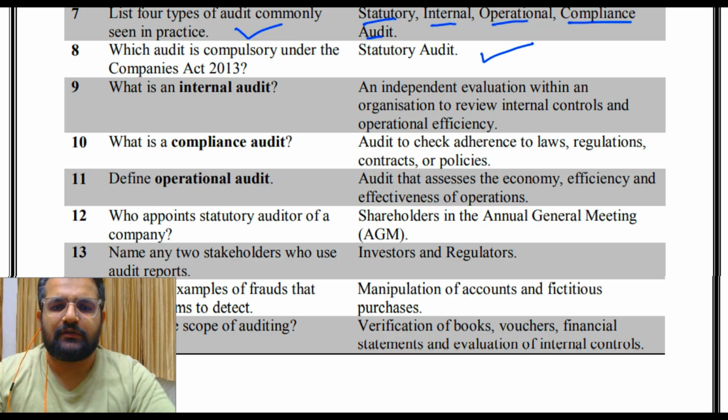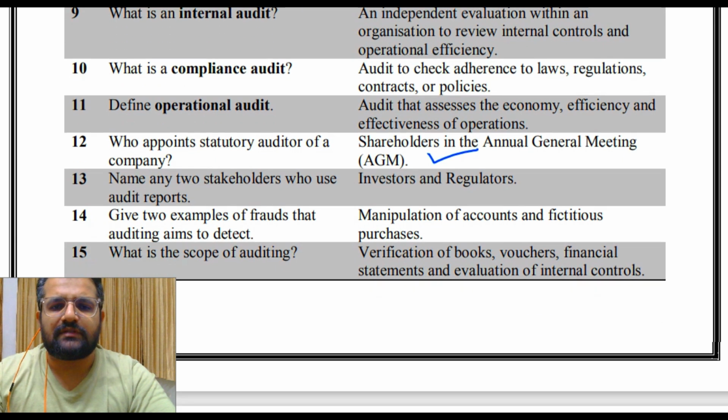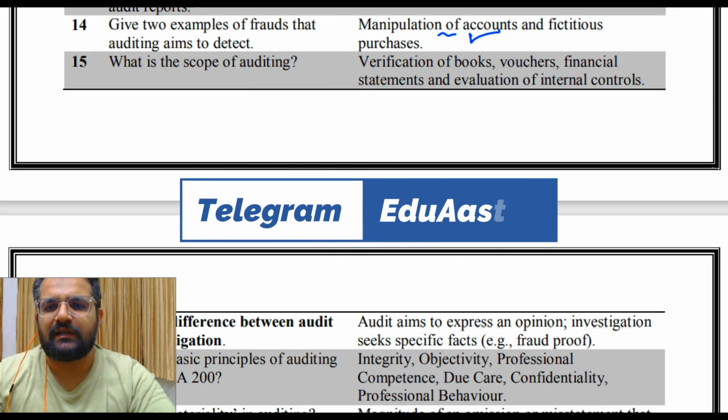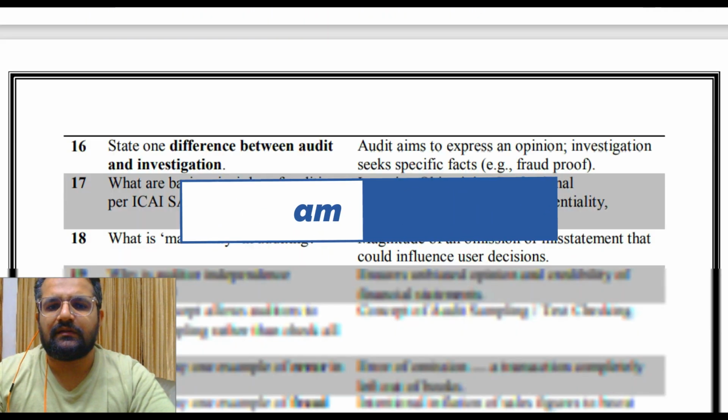Who appoints the statutory auditor of a company? The shareholders in the annual general meeting. Then name any two stakeholders who use audit reports, so investors and regulators. Give two examples of frauds that auditing aims to detect: manipulation of accounts and fictitious purchases. What is the scope of auditing? So verification of books, vouchers, financial statements and evaluation of internal controls.